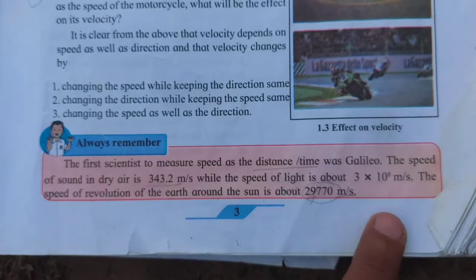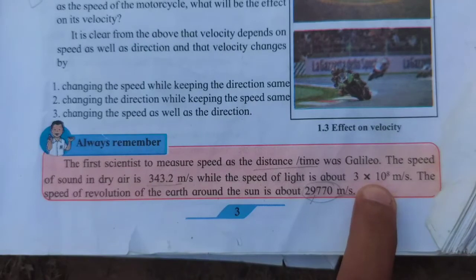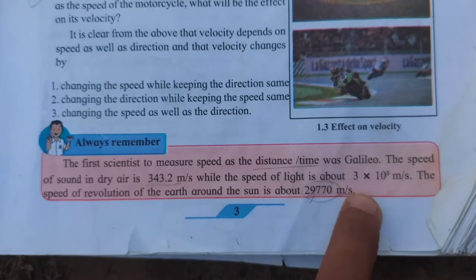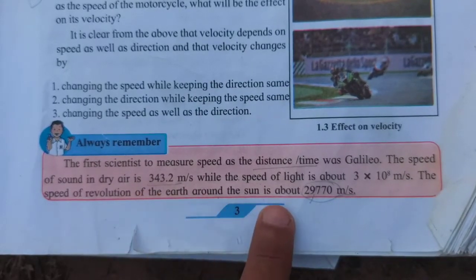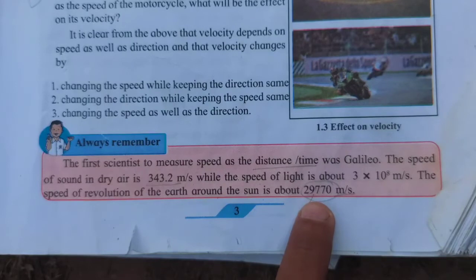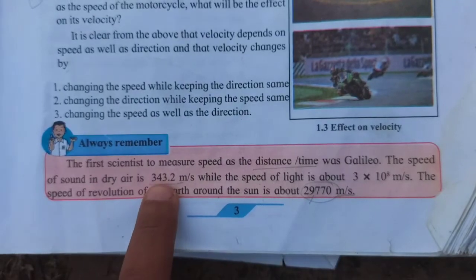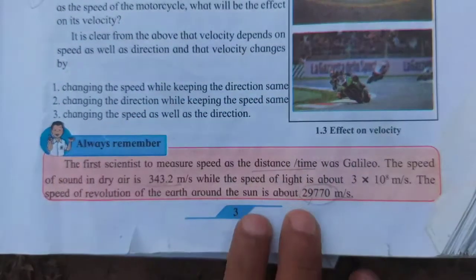And the speed of light, see, speed of light is 3 into 10 raised to 8 meter per second. You can keep in mind 3 lakh kilometer per second. And the revolution of the earth around the sun is 29,770 meter per second. But most of all, the speed of sound and speed of light you want to keep in mind, that is very important.